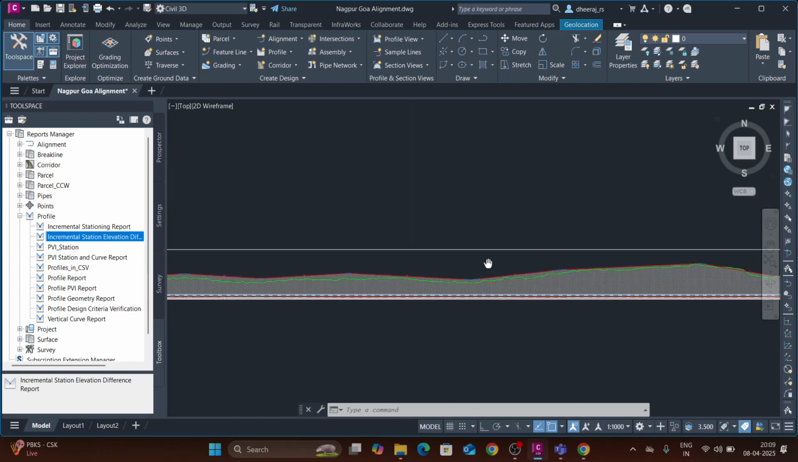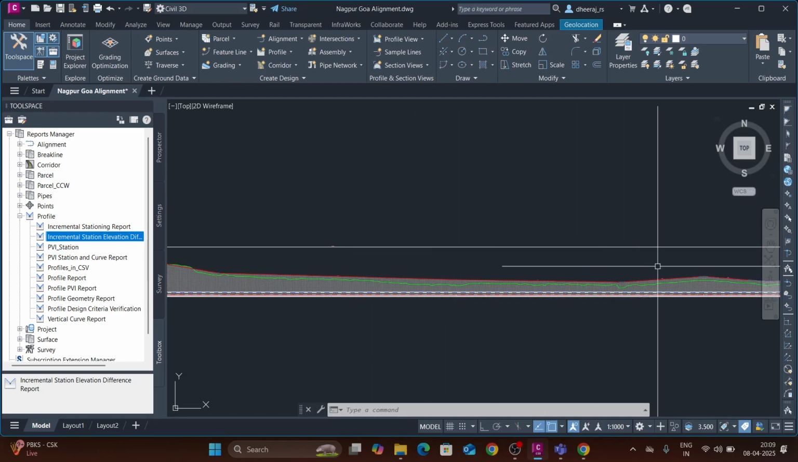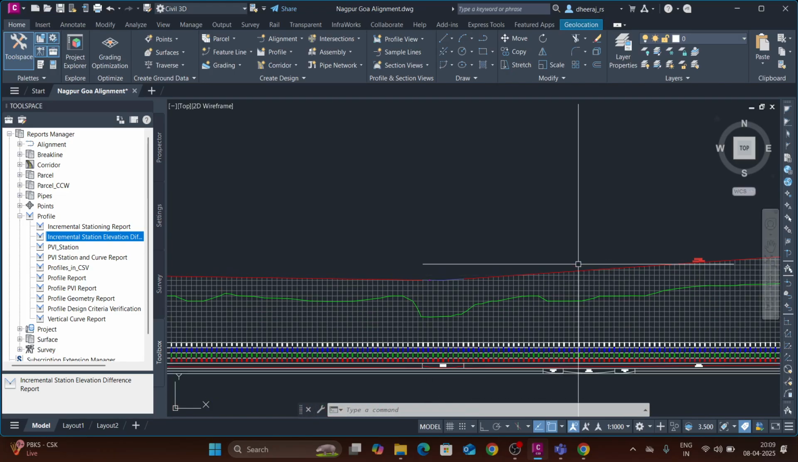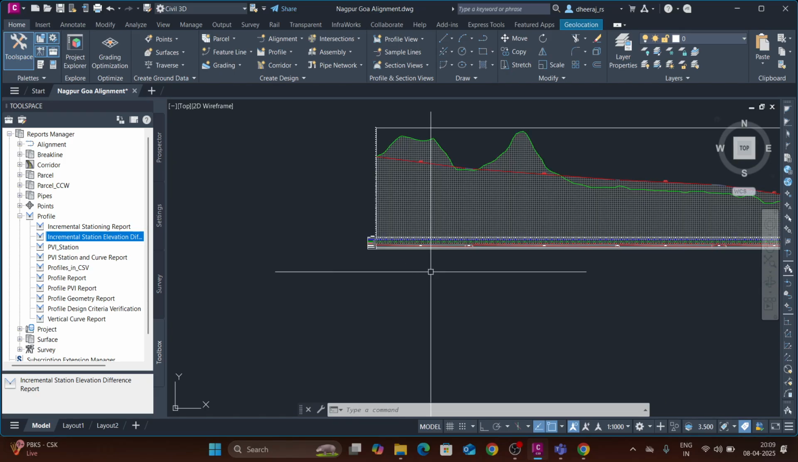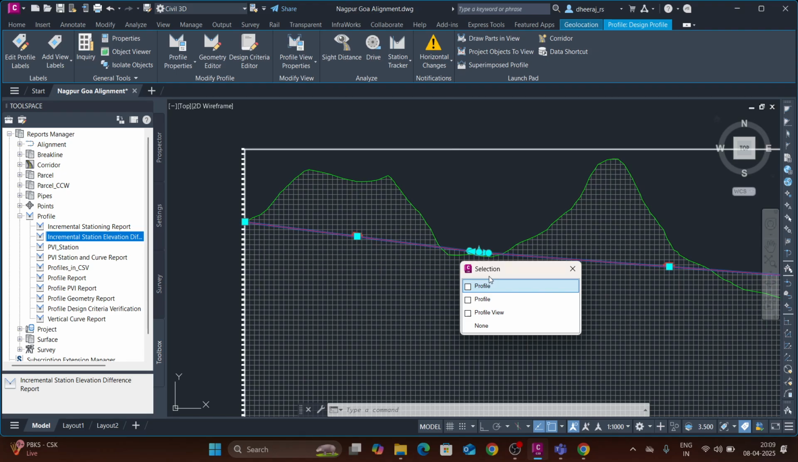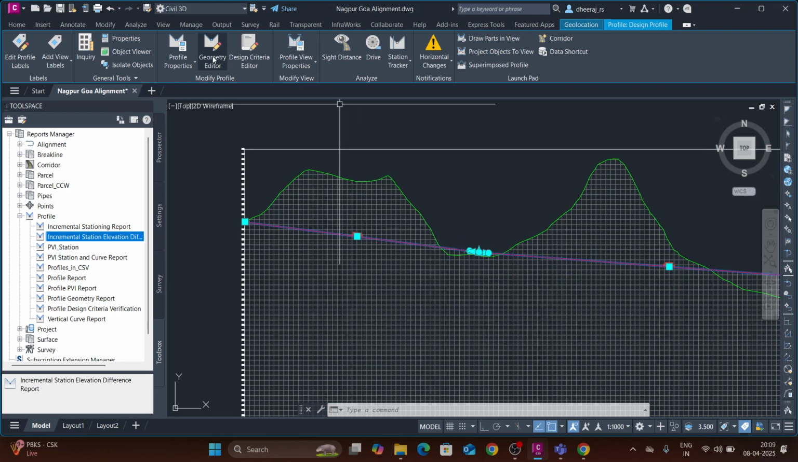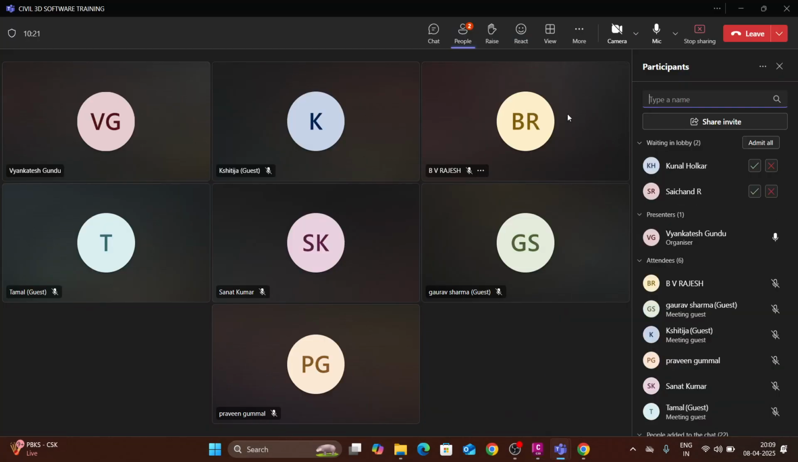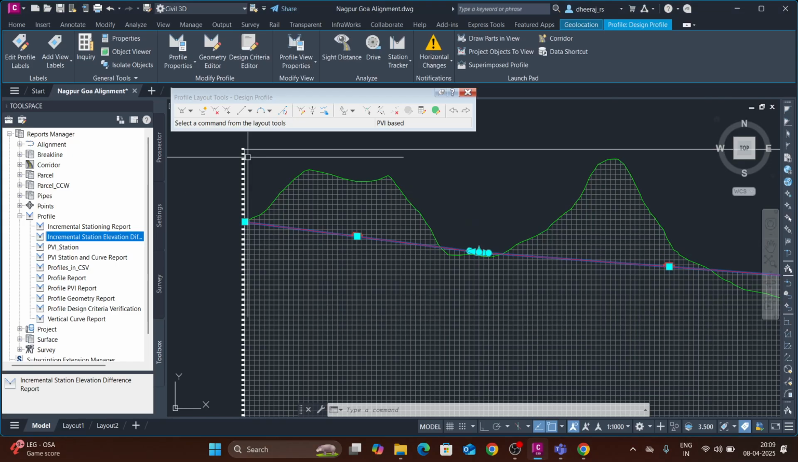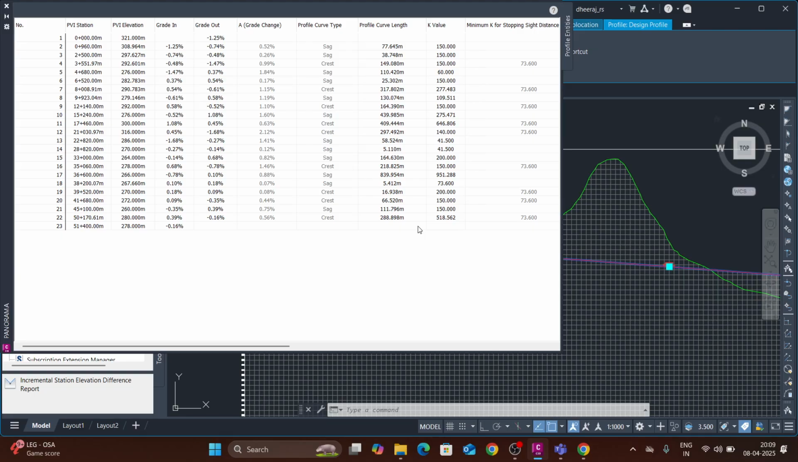You can see I have added all curves, crest curve, valley curve, total. For seeing what the total curves are, click on the profile, select profile. In this, you can go in the geometry editor. Click on geometry editor. You can see a green icon, profile grid view. Click on that, and you will get all the curves.